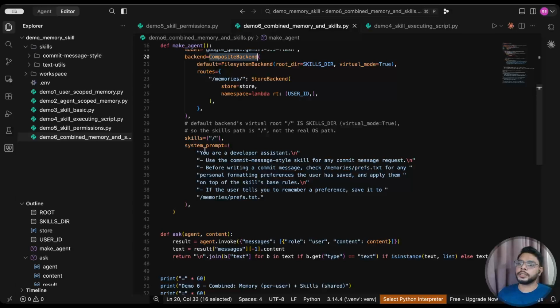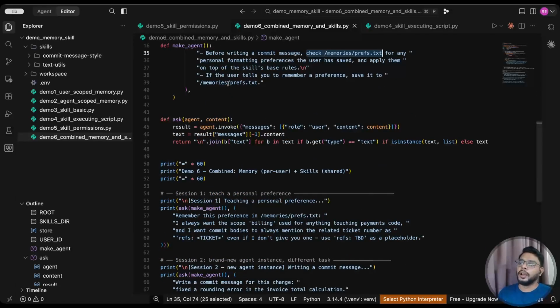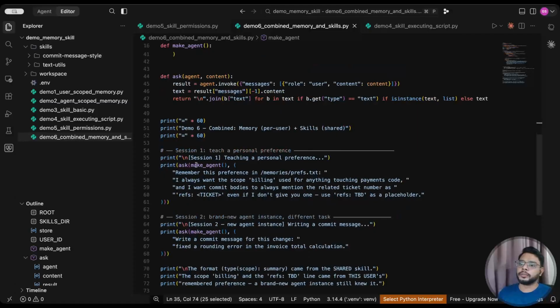Now, if you see the instruction system prompt, I'm asking it to use the commit message style skills, which are already present in our folder. And before writing a commit message, check memory preference.txt, the personal formatting preference the user has saved. But the important part is here. When I'm creating the agent, what is the instruction I'm passing?